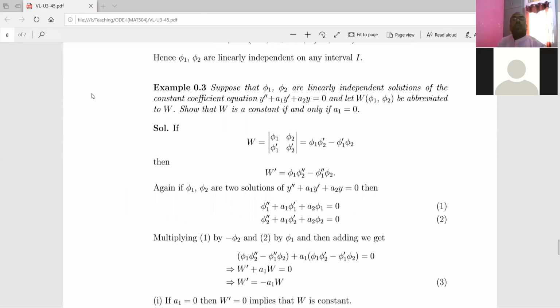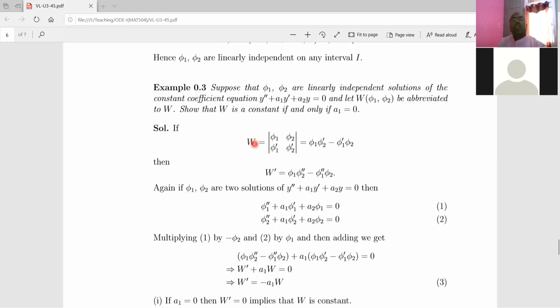So what we have to do in this example, suppose that phi 1 and phi 2 are linearly independent solutions of this second order differential equation whose coefficients are constant coefficients. And Wronskian of these two solutions is denoted by capital W. Then we have to show that this Wronskian is constant if and only if this A1 is 0. So let us do this.